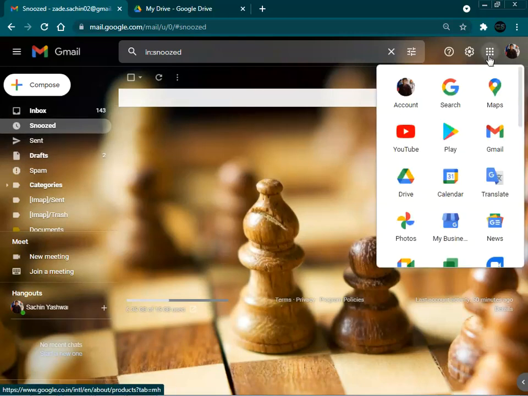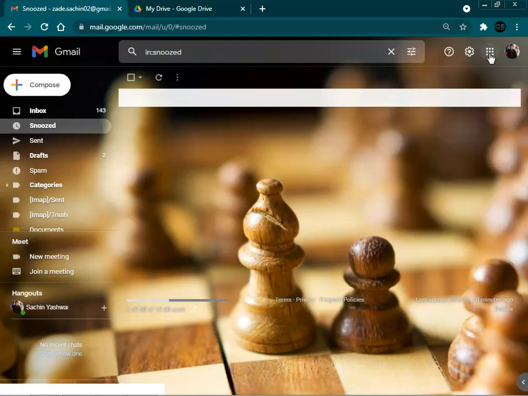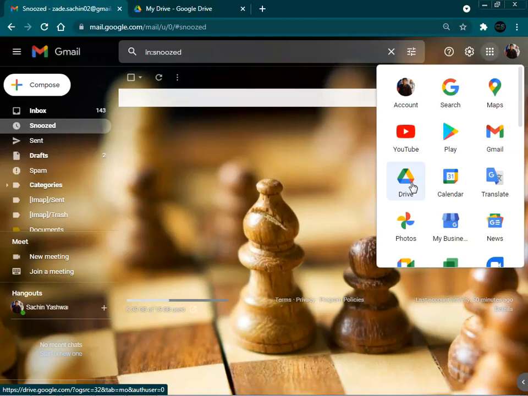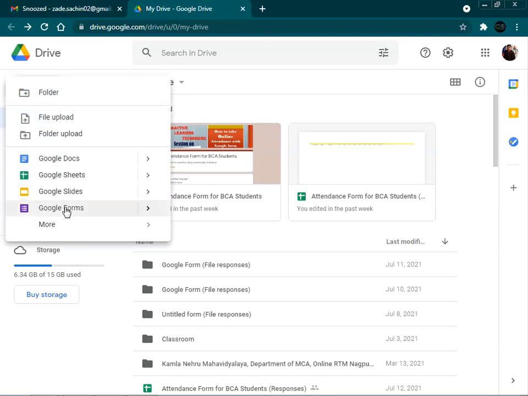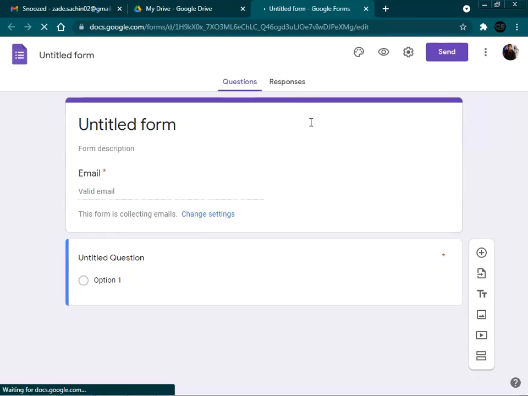After signing in to the Gmail account, go to our Google Apps option, that is the nine dots here, and select the Drive option. By clicking on this Drive option, we will go to the Drive. In this Drive, click on the New option, because new options are available here. So select Google Form. Then we have to select the blank form. So this will start the blank format for the form.